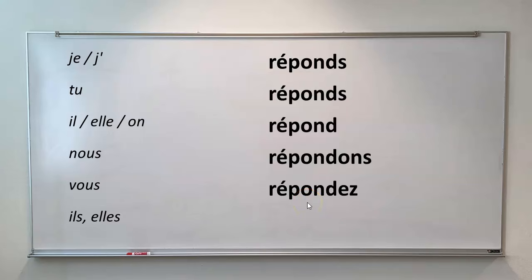Vous répondez. They, ils or elles, start with the root and then add your ending. Répondent. Notice you are not producing a sound here for the ending. Ils répondent, elles répondent.